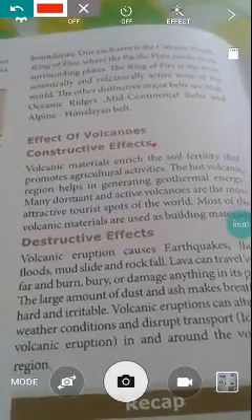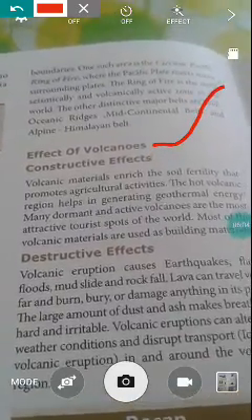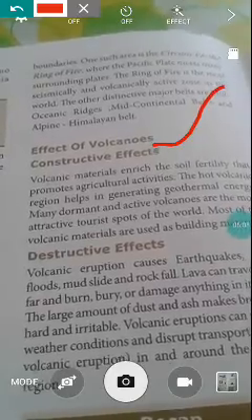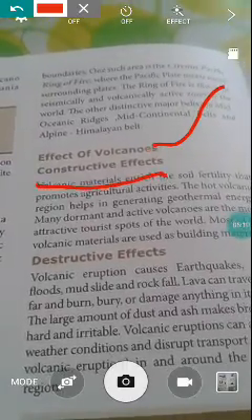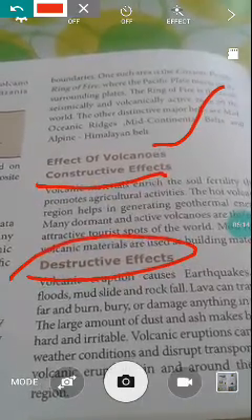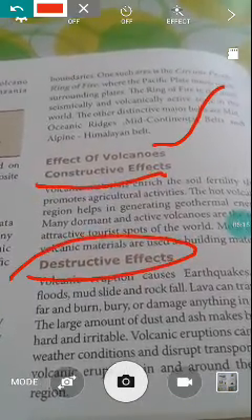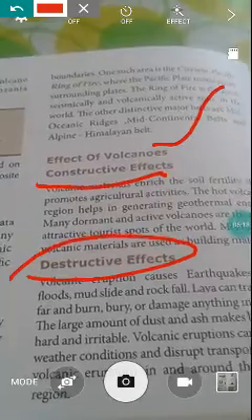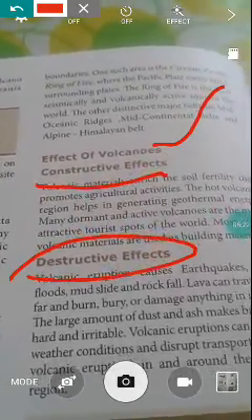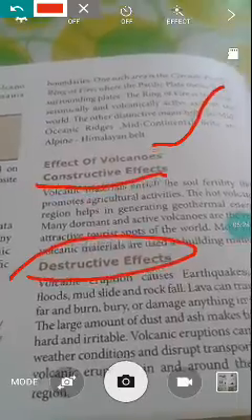I think we have come to the end of the lesson. Effects of volcanoes. What effects happen because of volcanoes? First is constructive effects, second is destructive effects. In other words, merits and demerits. Constructive effects are also known as merits, and destructive effects as demerits.